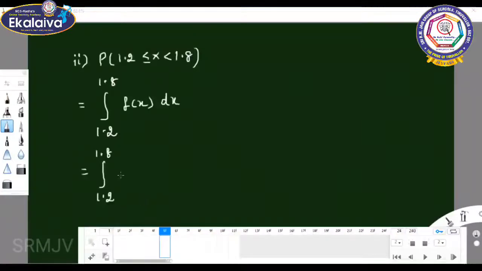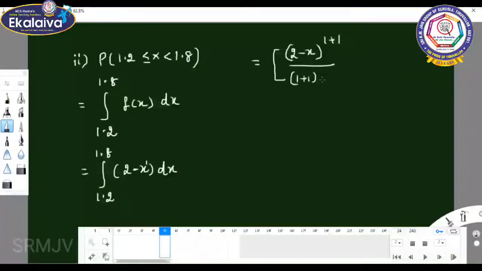The power of x is 1, so you can apply the formula for integral of x power n dx. It gives 2 minus x whole power 1 plus 1 by 1 plus 1, into the x coefficient minus 1, which you can write in the denominator. So what is the value? The limit is 1.2 to 1.8.